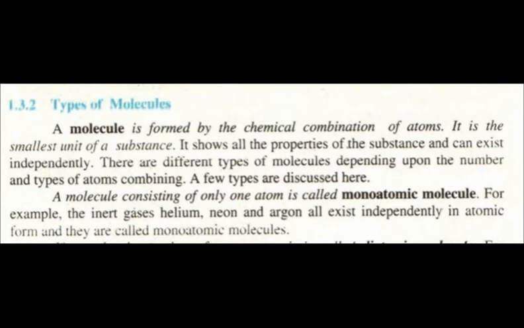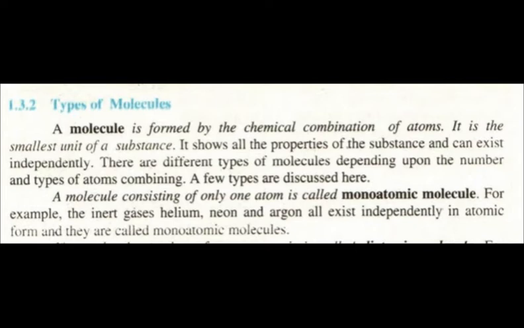They can exist independently and can show the properties of that compound in which they exist. So, molecules are the smallest particle.